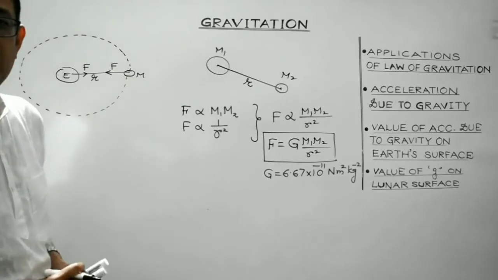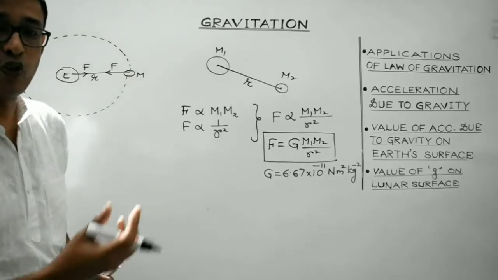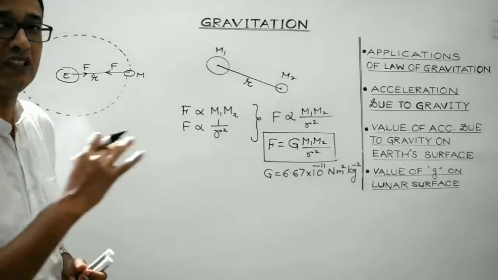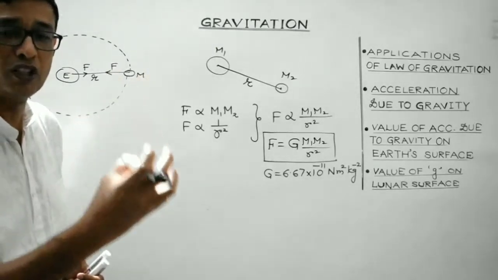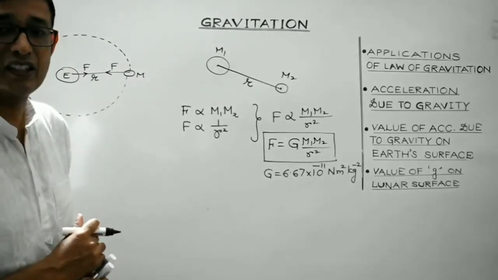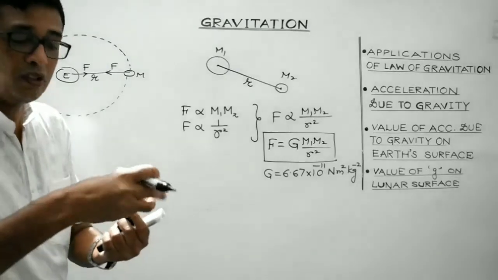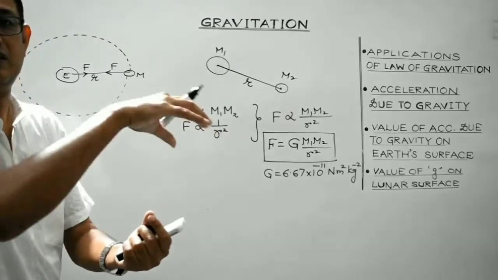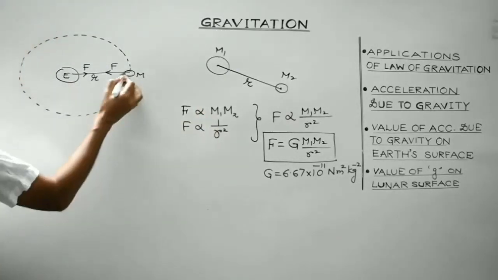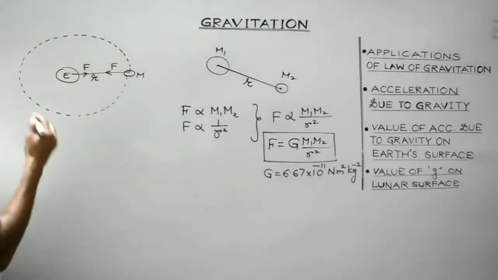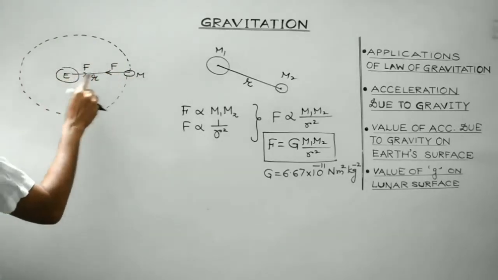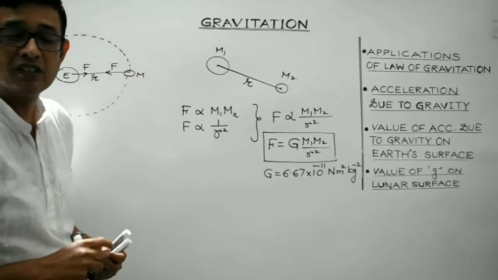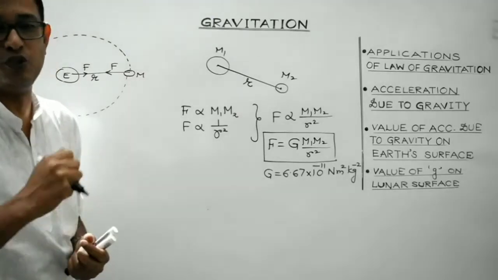Now since the mass of the moon is about 1 by 100 times the mass of the earth, that is, the moon is of smaller mass. As a result, the moon revolves around the earth. So this force, which is the gravitational force between the moon and the earth, provides the moon the necessary centripetal force.